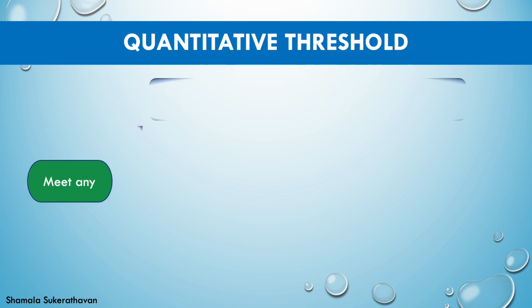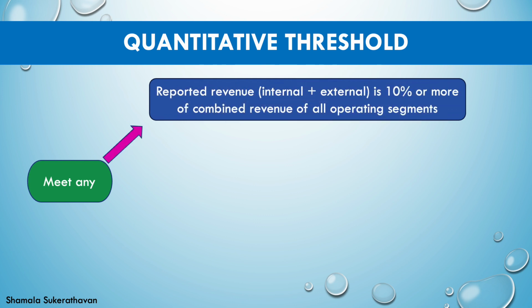1. Its reported revenue, including both sales to external customers and inter-segment sales or transfers, is 10% or more of the combined revenue of all operating segments.